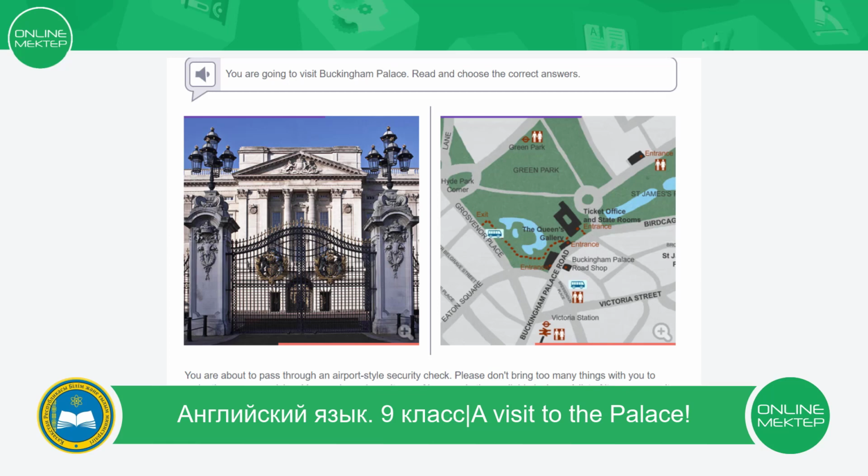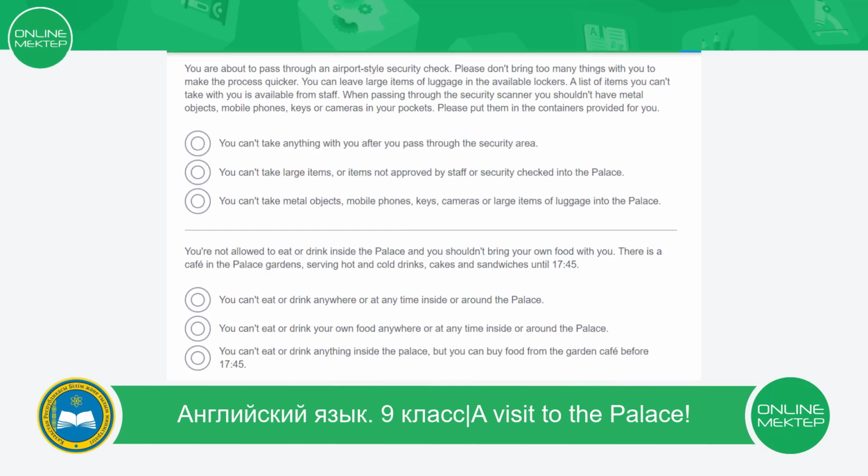Our next exercise will help us to answer some of these questions. So the task is: You are going to visit Buckingham Palace. Read and choose the correct answers. My dear students, let's do this exercise together.